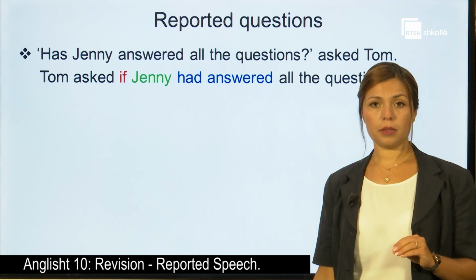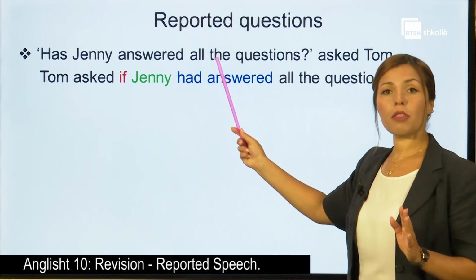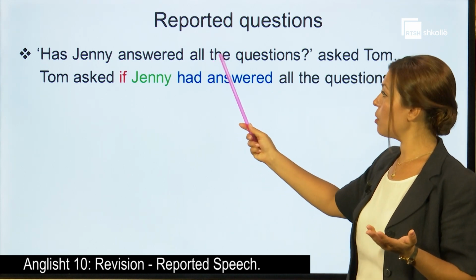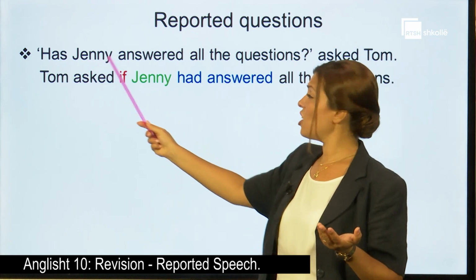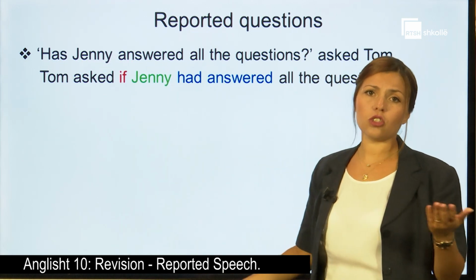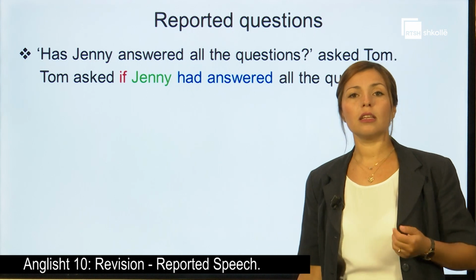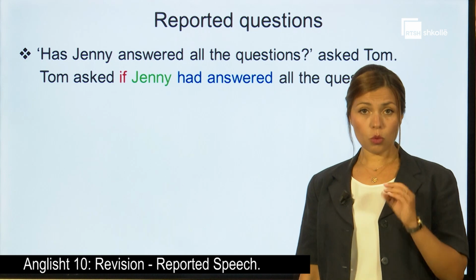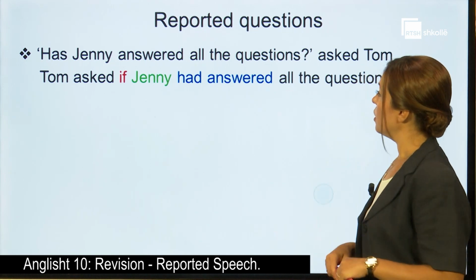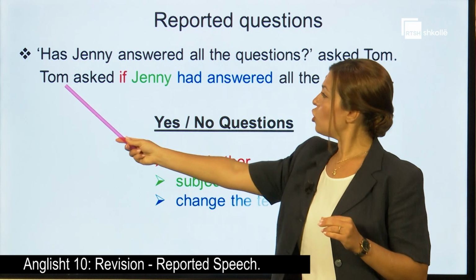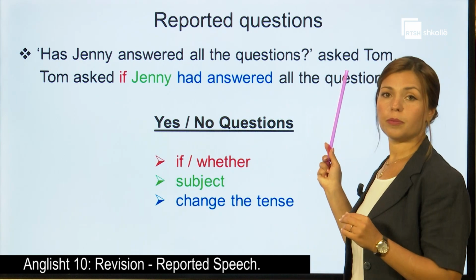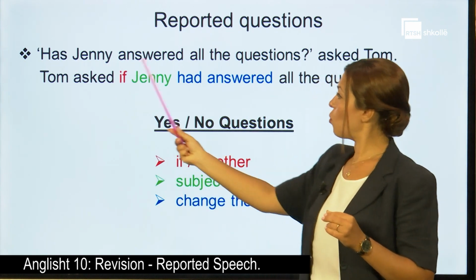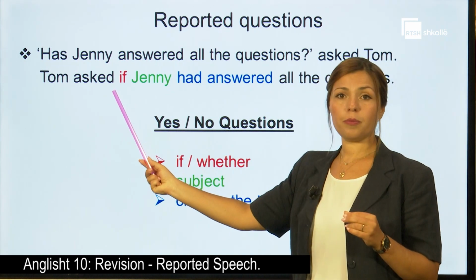Which are the steps? We take a look at the question. This is a yes or no question. Why is that? Because if we answer, has Jenny answered? We can either say yes, she has, or no, she hasn't. And for this reason, this is called a yes or no question. So which are the steps? First of all, Tom asked, as it is. If is the first thing. So if we have a yes or no question, we put if.